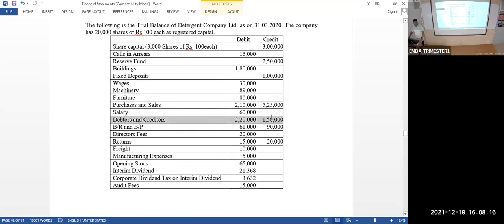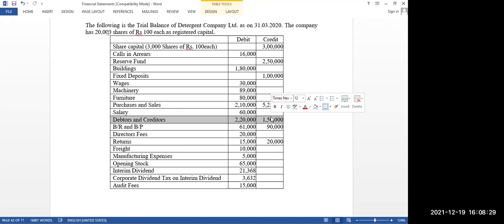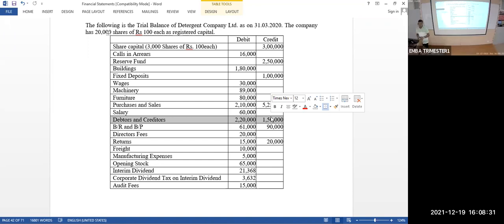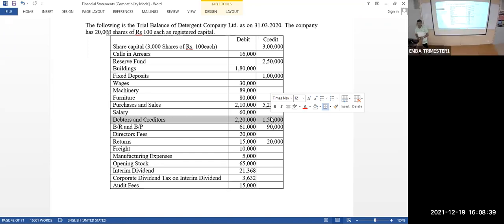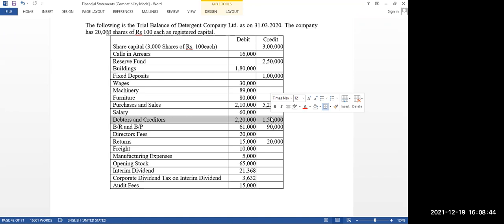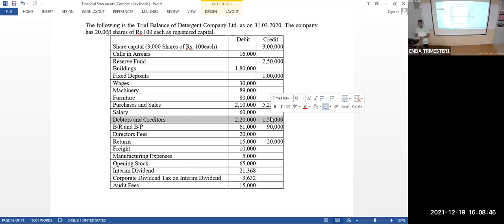Debtor and creditor, balance sheet item. Debtor amount is in debit side, 2,20,000 should be recorded under balance sheet, in current asset, under debtors. There is no debtors in the format. Check it. There is no debtor in the format. Current assets. That's okay. Current asset, we have so many. A, B, C, D is there. Trade receivable. Trade receivables. Under that, you have to write debtors amount. Creditors amount, trade payables in liability under current liabilities.